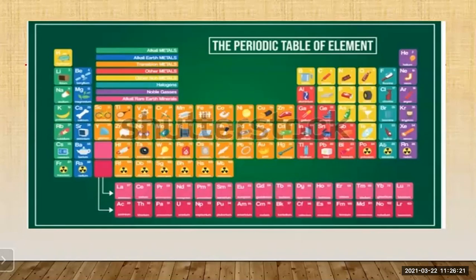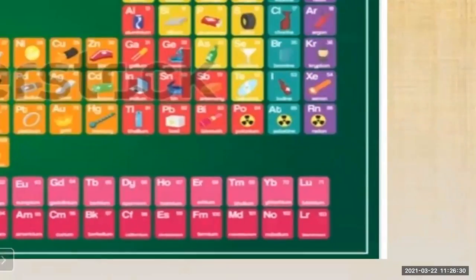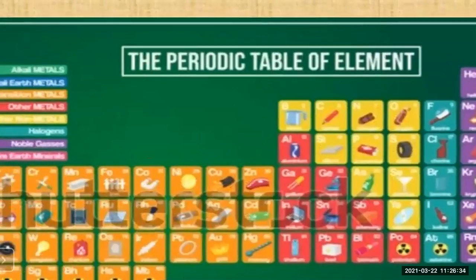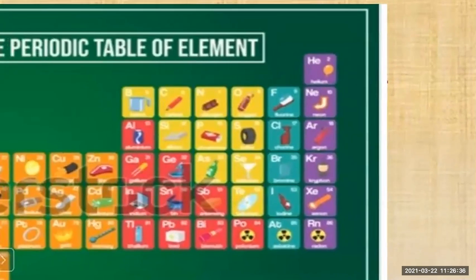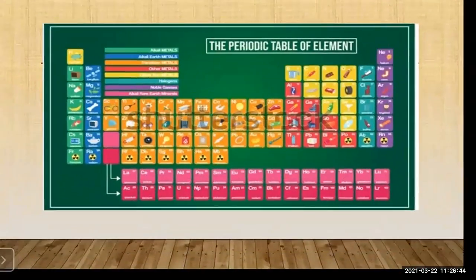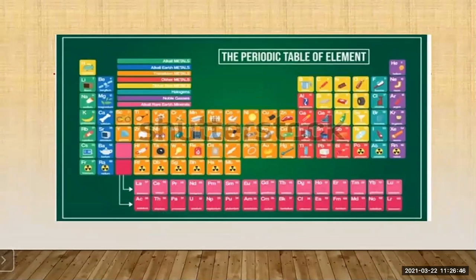Okay. Then the light greenish color shows the halogens. So here you can see these halogens: fluorine, bromine, iodine. Okay. Then the last group is of the noble gases: helium, neon, argon, krypton, xenon, radon. So in this way, you should study this periodic table.